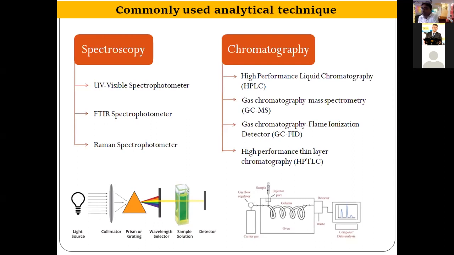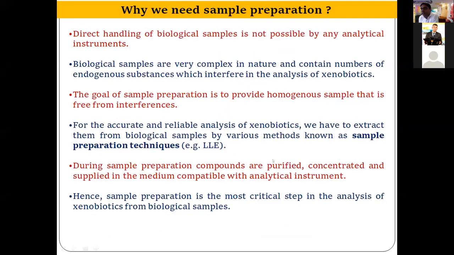For chromatography, we can go for HPLC, GCMS, GC-FID, HPTLC. If we have polar analytes, containing COOH or OH or some polar functional group, then we can go for HPLC. And if we have semi-volatile and volatile analytes like drugs and pesticides, then we can go for GCMS and gas chromatography. HPTLC is the advanced and automated version of TLC, which is also very suitable for the analysis of unknown compounds. Now I move to the next slide, whether it is visible? Yes, sir, it is visible.